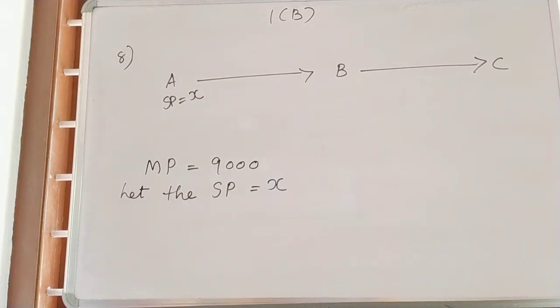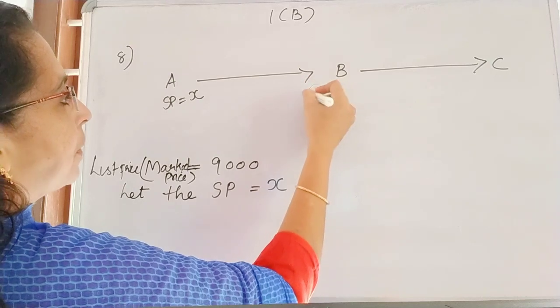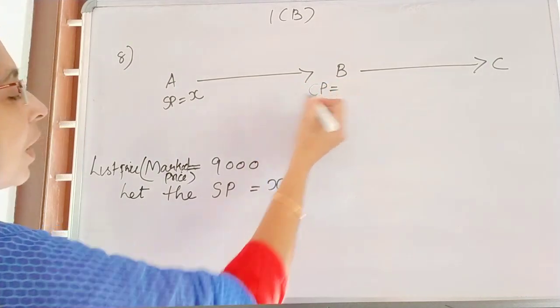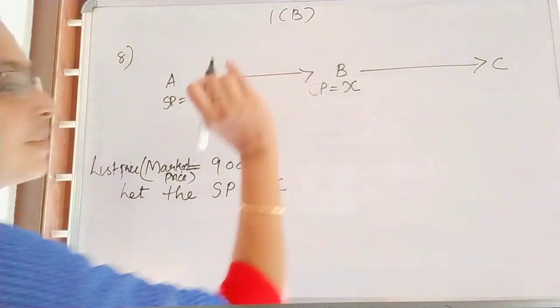Then SP is equal to X, so the CP of B will be X itself.